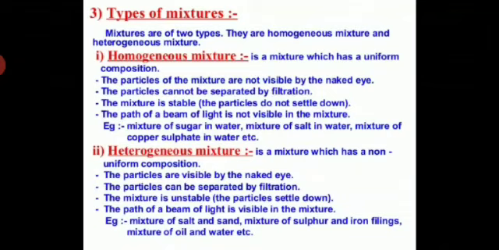If we talk about pure substances, they react together in a fixed ratio. A compound is a pure substance made when two or more elements combine chemically in a fixed ratio. But a mixture is made when two or more elements or compounds are physically mixed together in any ratio, that is, any proportion. The components of a mixture can be separated by simple physical methods. What are examples of the mixture?